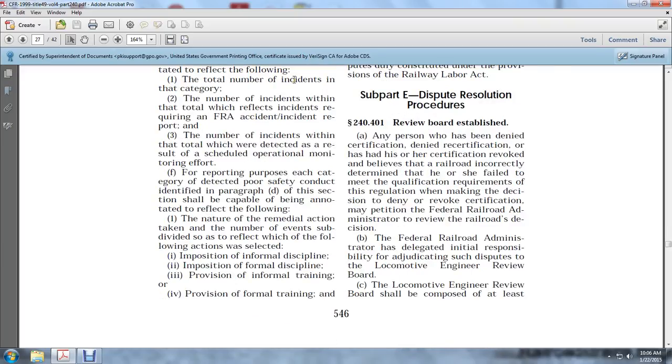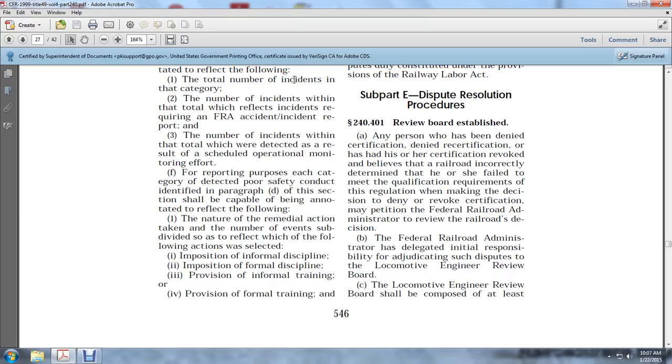Review board established. Any person who has been denied certification or denied recertification, or has had his or her certification revoked, and believes that a railroad incorrectly determined that he or she failed to meet the qualification requirements of this regulation in making its decision to deny or revoke certification, may petition the Federal Railroad Administrator to review the railroad's decision.